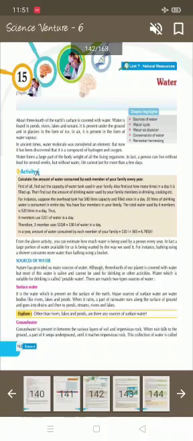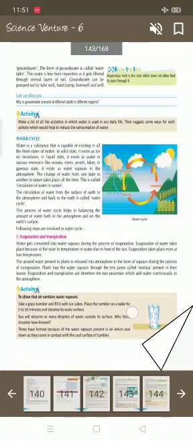Groundwater. Groundwater is present between the various layers of soil and impervious rock. When rain falls to the ground, a part of it shifts underground until it reaches impervious rock. This collection of water is called groundwater. The level of groundwater is called the water table. This water is free from impurities and it gets filtered through several layers of soil. Groundwater can be pumped out by tube well, hand pump, bore well and well.